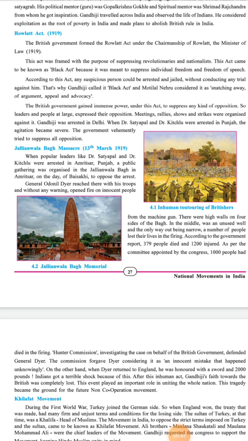Rowlatt Act in the year 1919. I'll explain what is written in this paragraph about the Rowlatt Act. The British government came with an intention to suppress the revolutionary and nationalist movement in India.